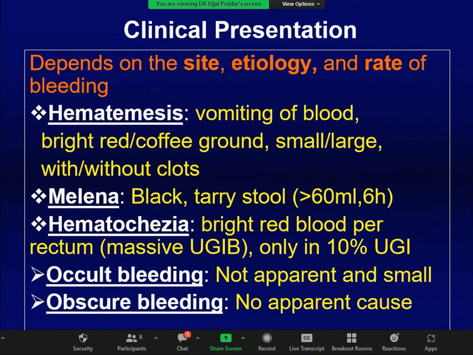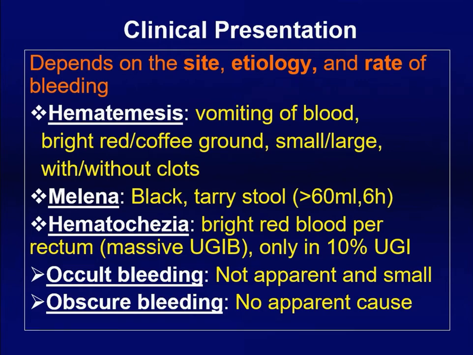Second most important presentation is melena, black tarry stool, and as you know, to produce melena, you need to have at least 60 ml of blood staying in the intestine for 6 hours, then only it becomes melenic stool. If a child comes with history of hematemesis but no melena, that signifies bleeding is not significant. Hematochezia means bright red blood per rectum.